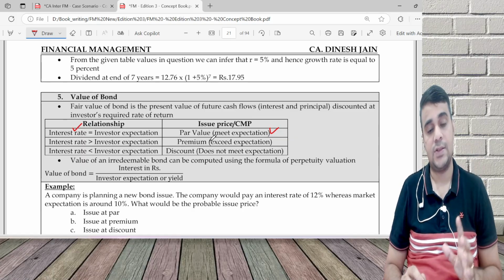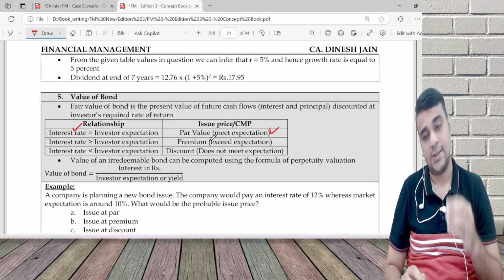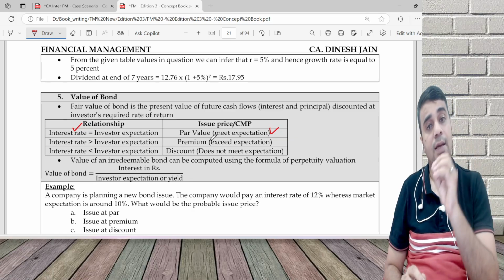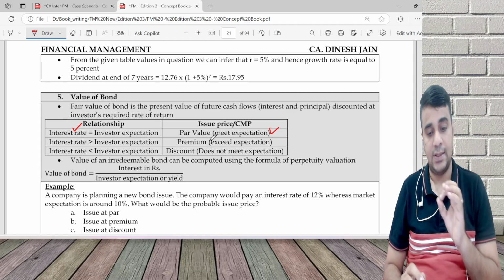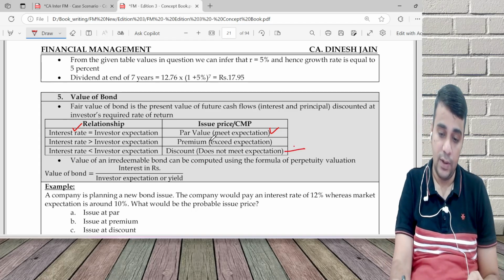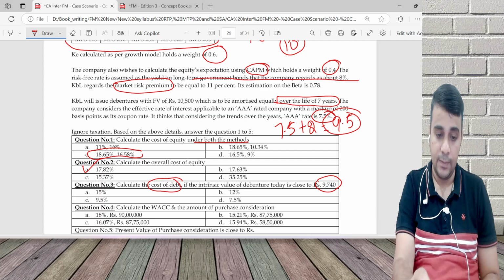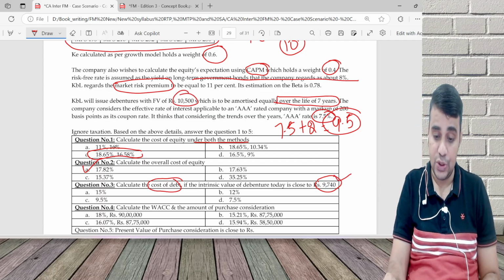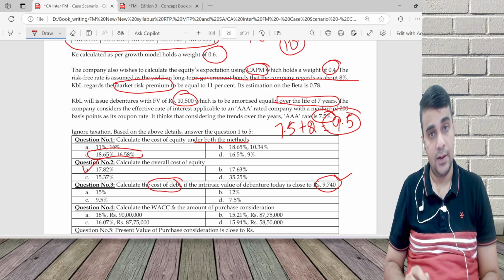This is a concept which I have explained in the concept book as part of my regular classes and in my revision videos also: interest rate equal to, greater than, or less than investor expectation. In this question, the bond will be at a discount. Why discount? Face value is 10,500, and the intrinsic value, that is the issue price, is going to be 9740.